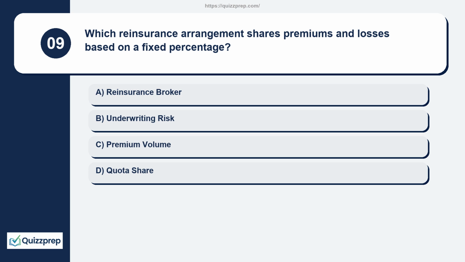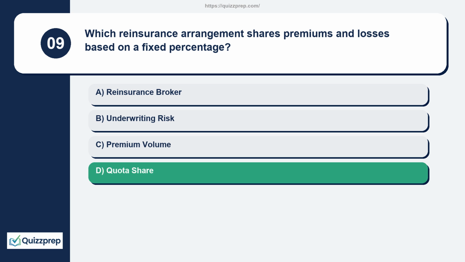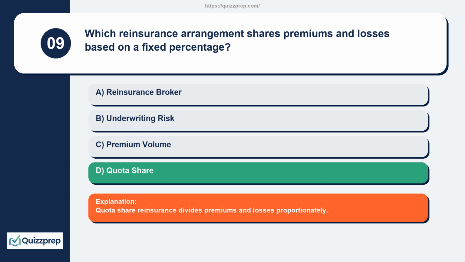Question 9. Which reinsurance arrangement shares premiums and losses based on a fixed percentage? Reinsurance broker, underwriting risk, premium volume, quota share. Quota share reinsurance divides premiums and losses proportionately.